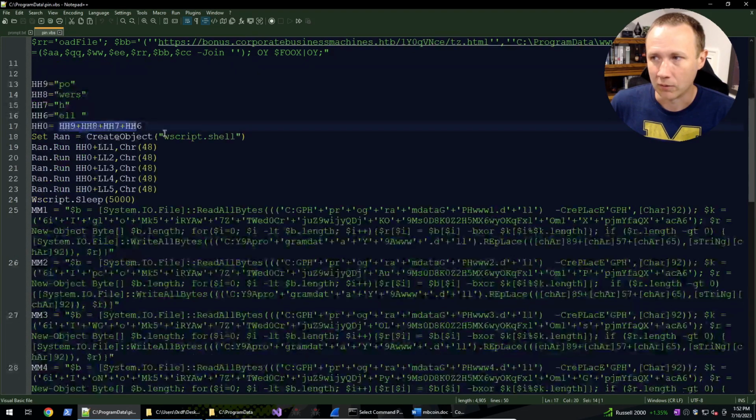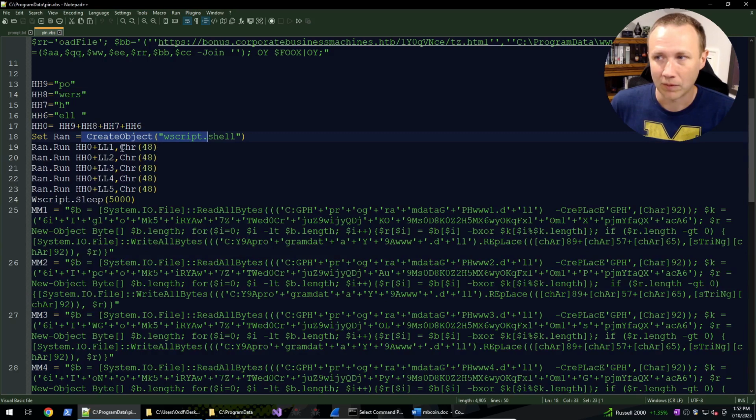I'm going to create a WScript shell. Now I'm going to run PowerShell space and then each of the LL things, comma 0. So I'm going to use the WScript shell to run each of these PowerShell things. I'm going to sleep for 5 seconds.